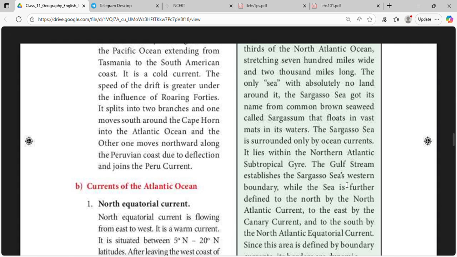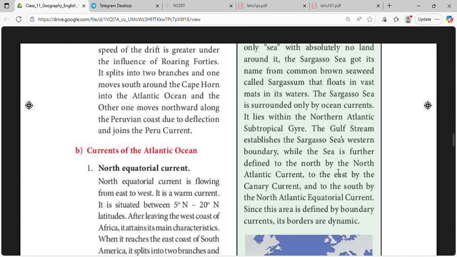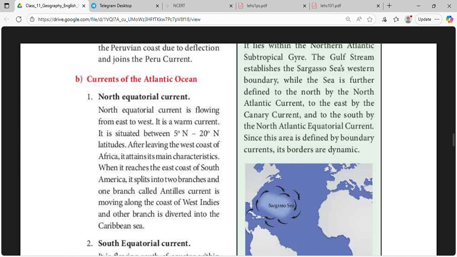The Gulf Stream establishes the Sargasso's western boundary, while the sea is further defined to the north by the North Atlantic Current, to the east by the Canary Current, and to the south by the North Atlantic Equatorial Current. Since this area is defined by boundary currents, its borders are dynamic.